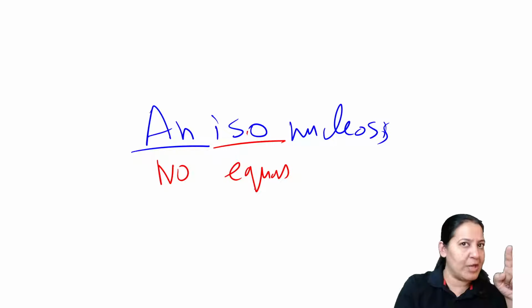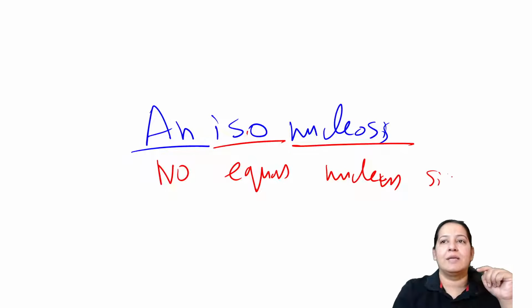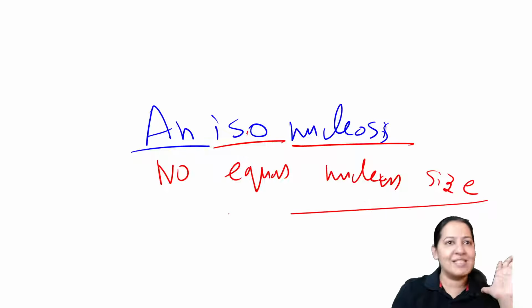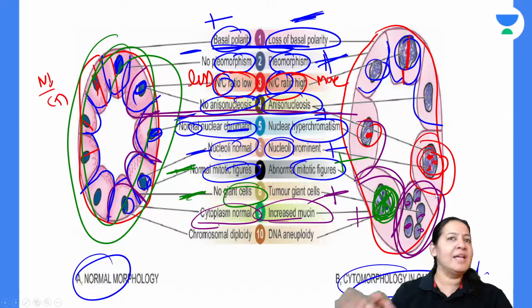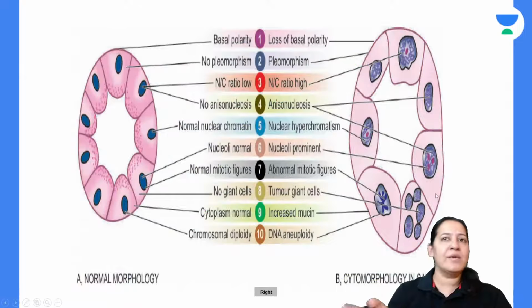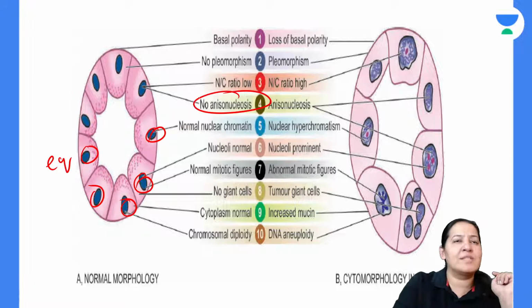Iso means equal. Nucleosis means nucleus size. Nucleus size not equal. On which side is the nucleus size not equal? Where can you see nucleus size not equal? Here nucleus size is equal. All the nuclei are equal in size here. So here anisonucleosis is absent.